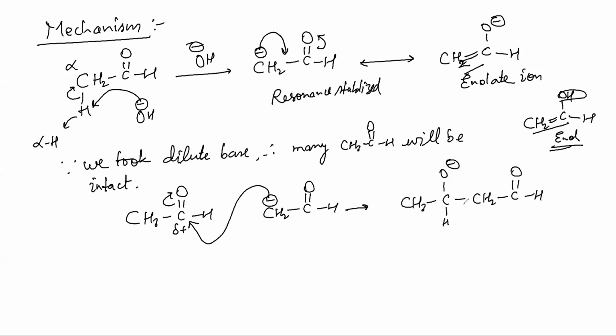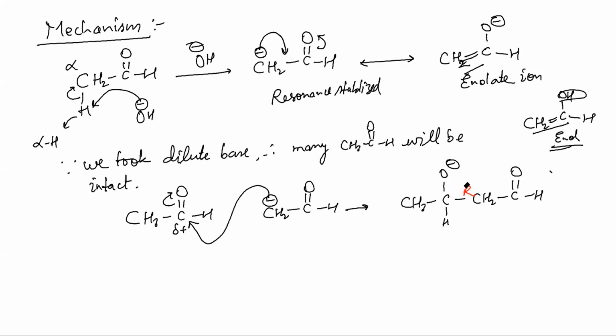Now, I hope you understand that this is O minus. Don't write this. This is O minus, and here you have R. So it is nothing but RO minus, isn't it? Since it is RO minus, it is a strong base.